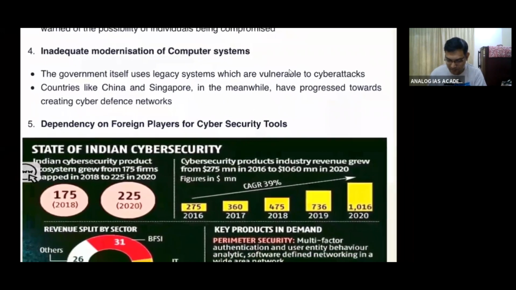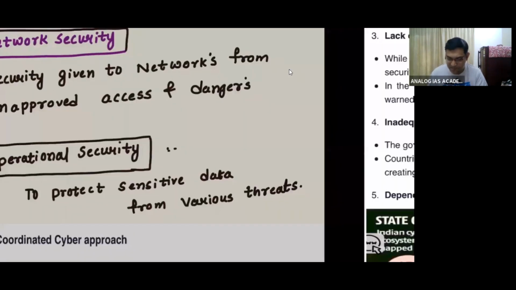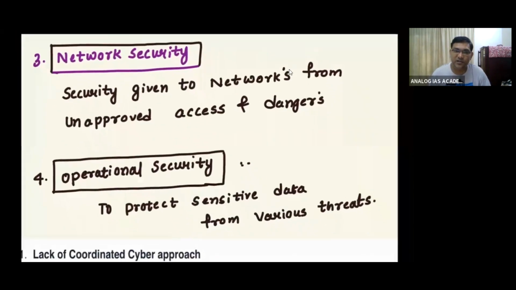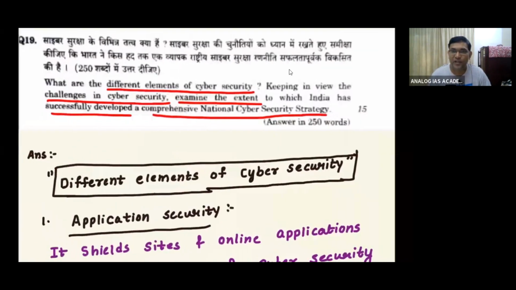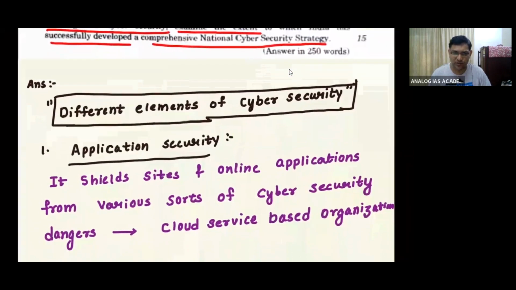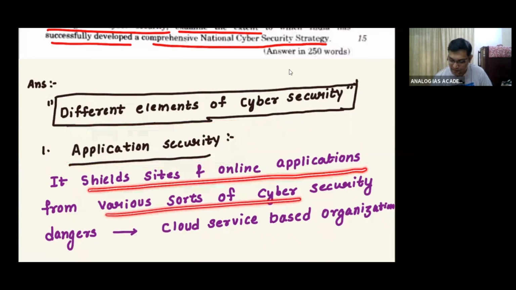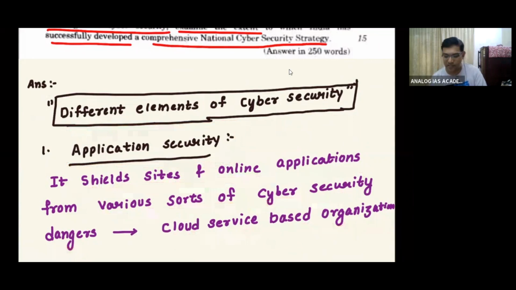Then they are asking about the different elements of cyber security. So what are the different elements? First is application security, which shields sites and online applications from various sorts of cyber threats, particularly for cloud service based organizations.